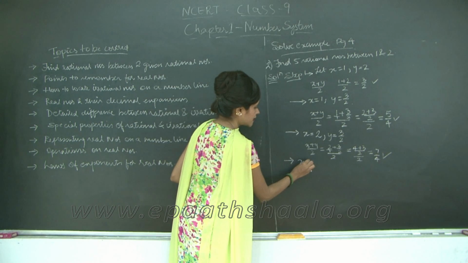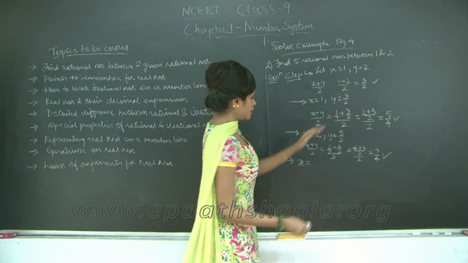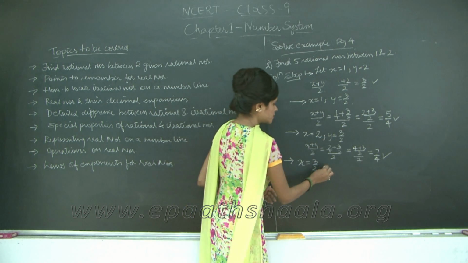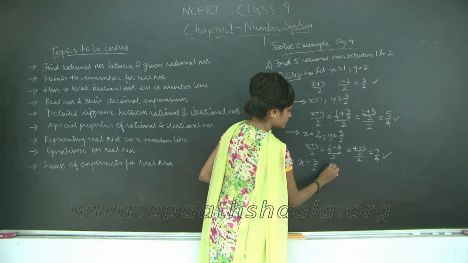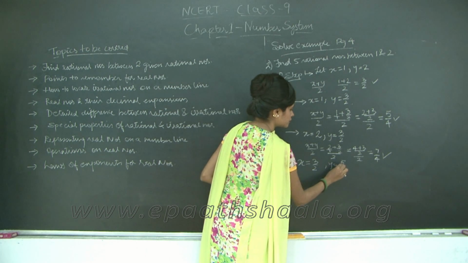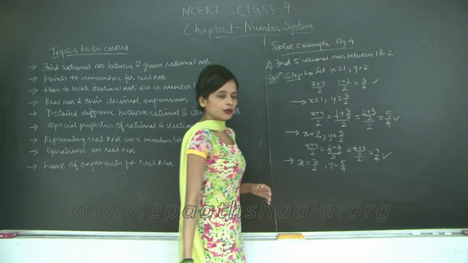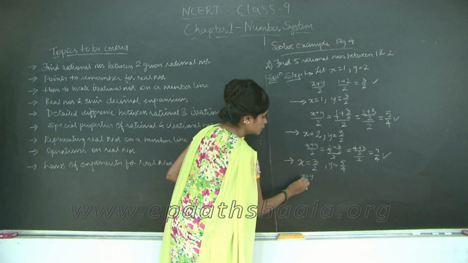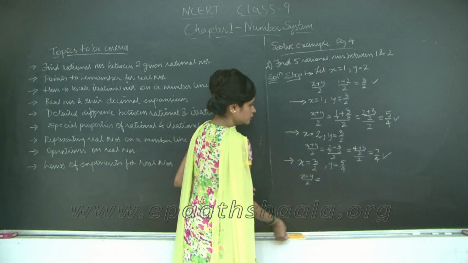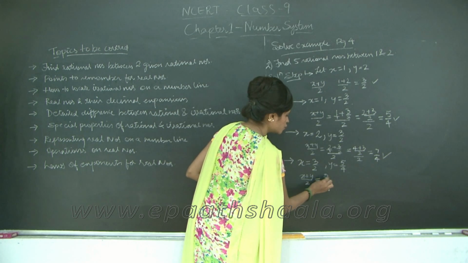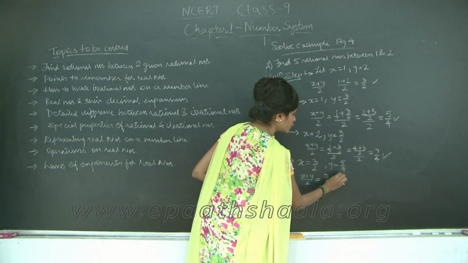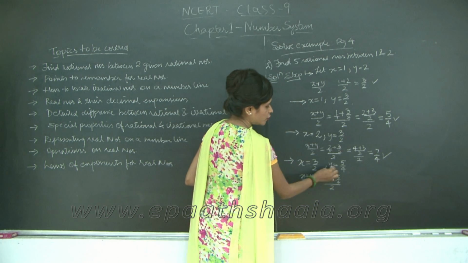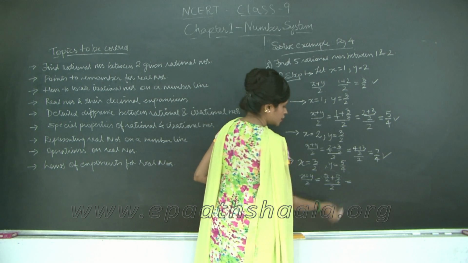Again I am going to take x is equal to 3 upon 2 and y is equal to 5 upon 4. Right? So (x plus y) upon 2 is equal to (3 upon 2 plus 5 upon 4) upon 2. Now the LCM of this numerator is 4.